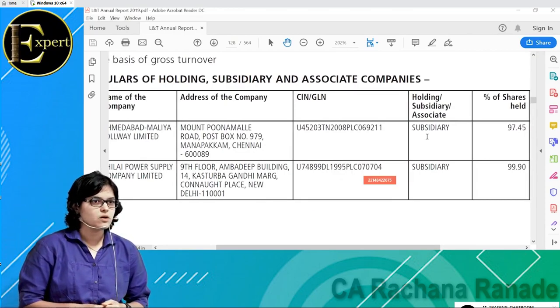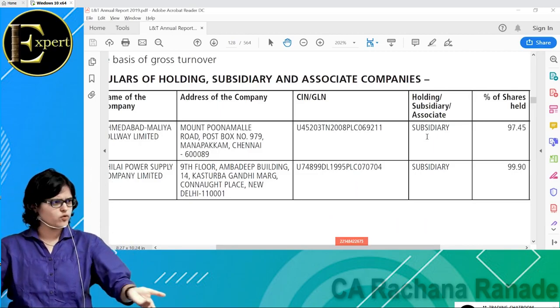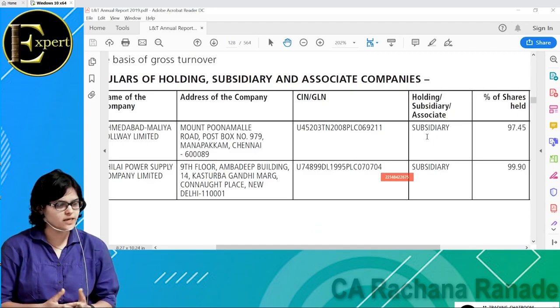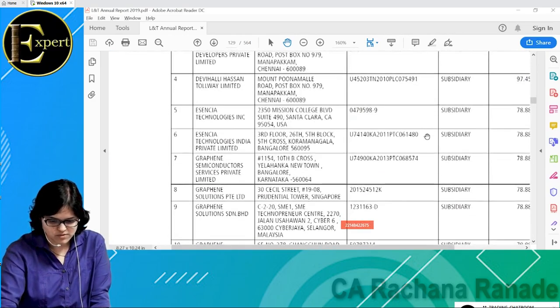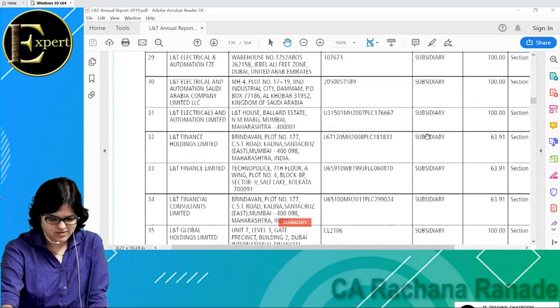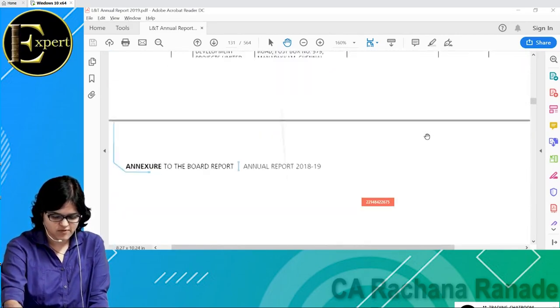Now, how far does this list go? Let us understand. 1, 2, 3, 19, 30, 35, 40, 50, 60, 70, 80. The shareholding pattern shows it's still a subsidiary.